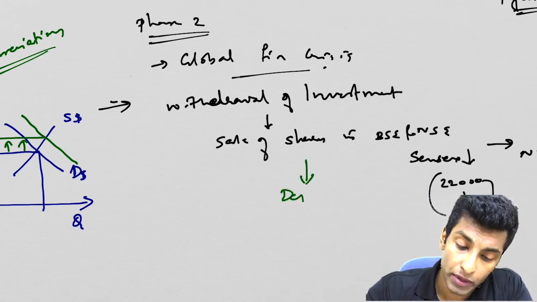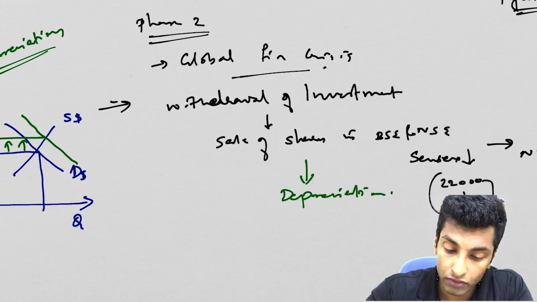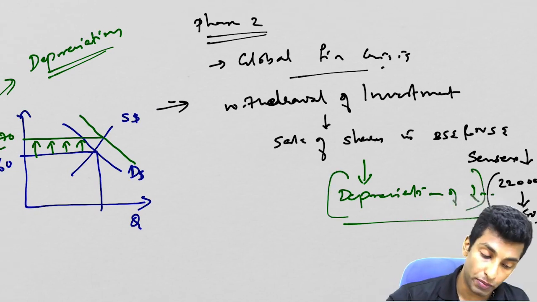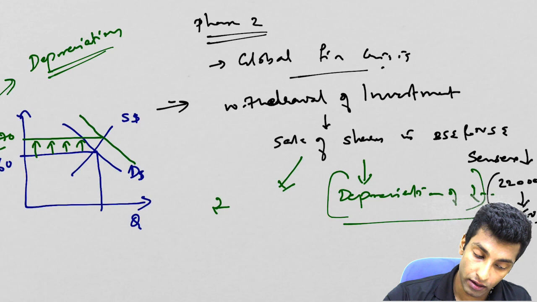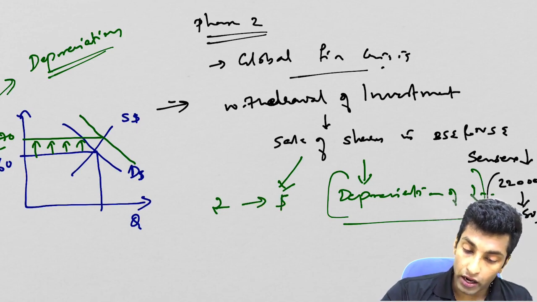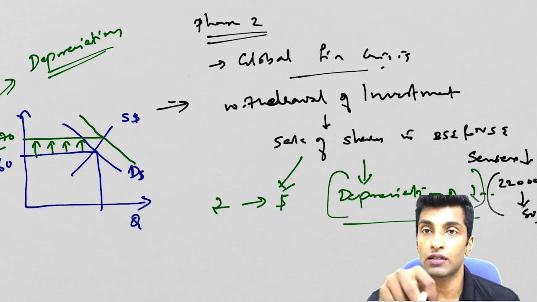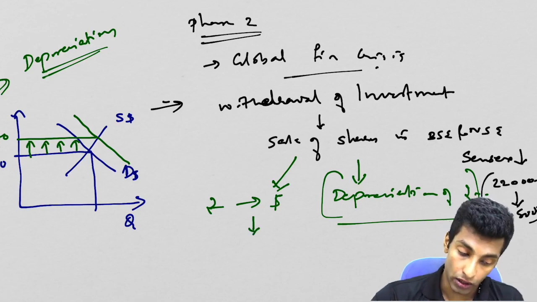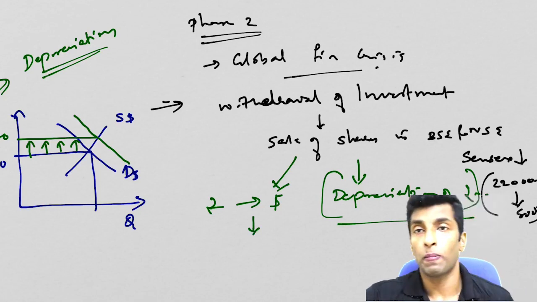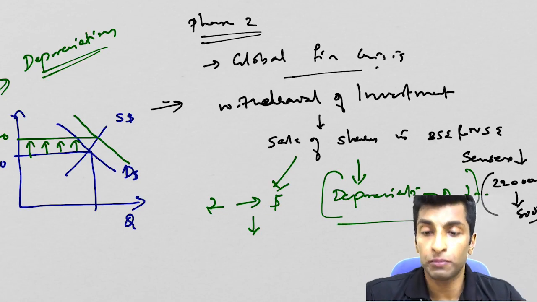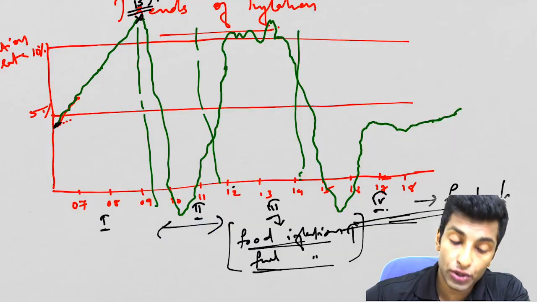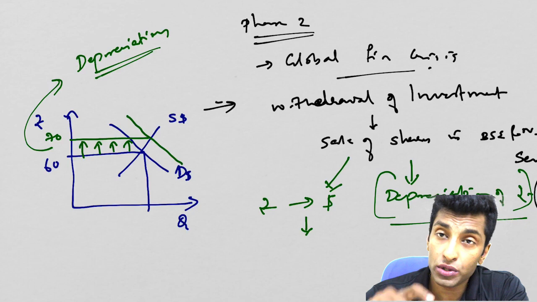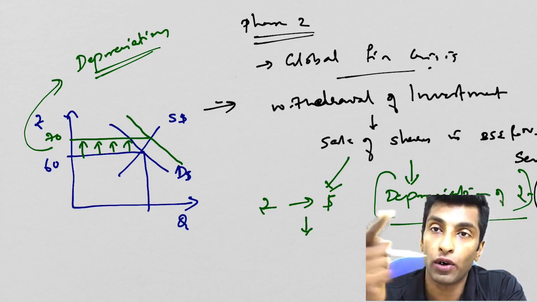So here now what will happen, because of this it leads to depreciation of rupee, right? That is one of the most important problems, or I would write here rupee converts to dollar, because the investors have rupee, or they will get it in terms of rupee, and when they are taking it back, they will convert that in terms of dollar. So rupee converts back in terms of dollar. When rupee converts back in terms of dollar, then what will happen? See, we are actually discussing here why inflation has come down in the second phase. Okay, so rupee now is going to be given to RBI and dollar taken from RBI.